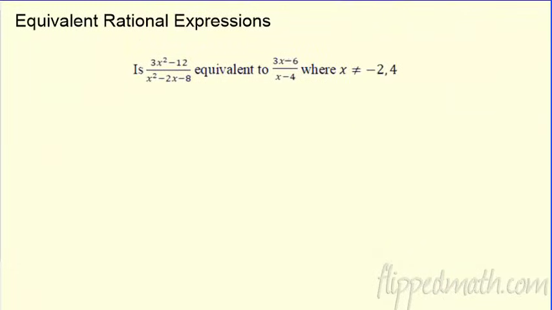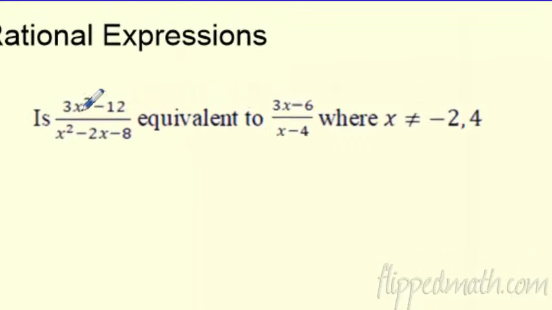Excellent. So now we know about the restrictions. Why do we have those restrictions? Well, I'm going to ask you something like this. Hey, is this rational expression over here equivalent to this rational expression over here? And here are the restricted values there. So if I want to show, are they equivalent? Well, I got to do some of my factoring. So let's factor the top. What comes out of the top? They have a 3 in common.